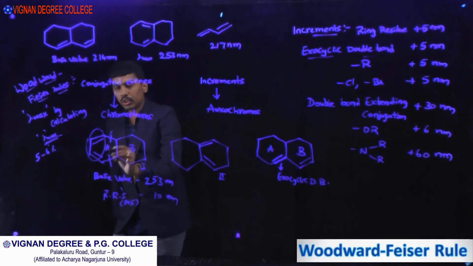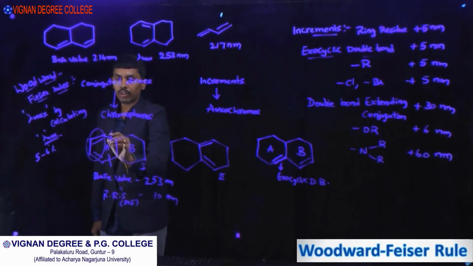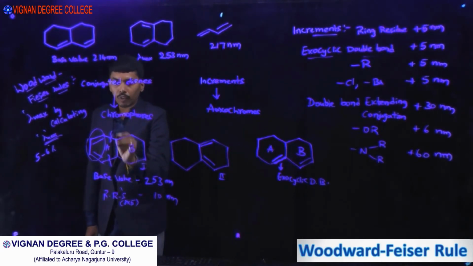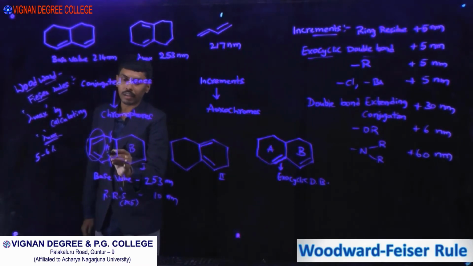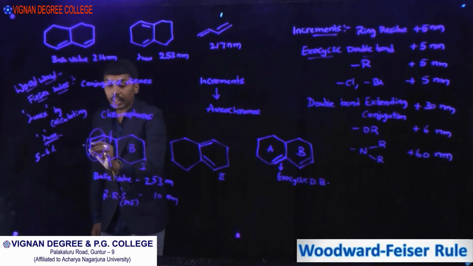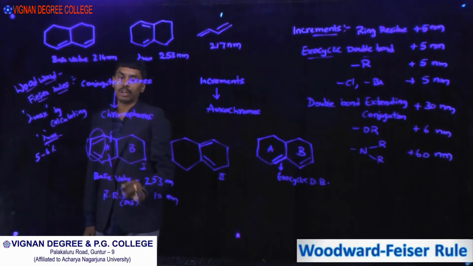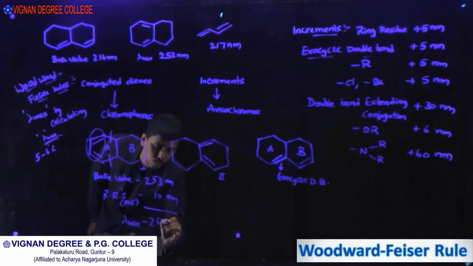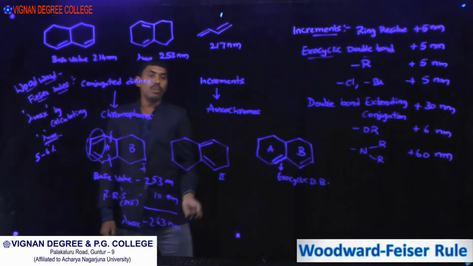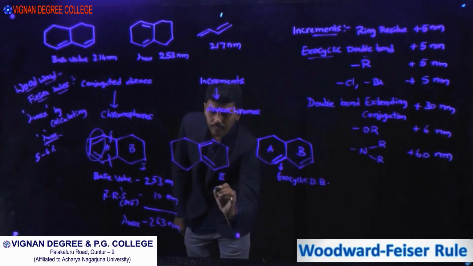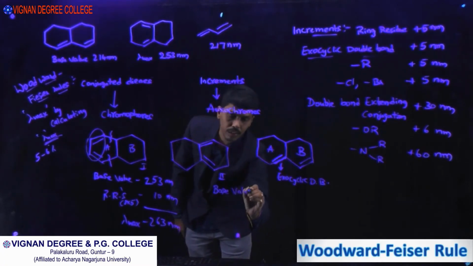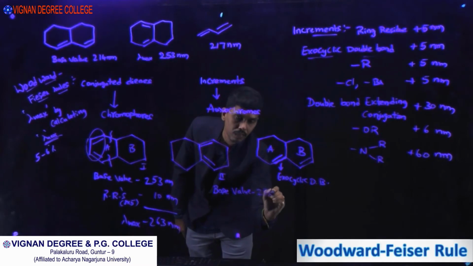What is a ring residue? An sp2 carbon attached to an sp3 carbon is called a ring residue; or, if you break the bond, the ring will open, so it is called a ring residue. You cannot break in between the two double bonds. So the total calculated maximum is 263 nanometers. Now you come here. Again the base value is 253 nanometers.